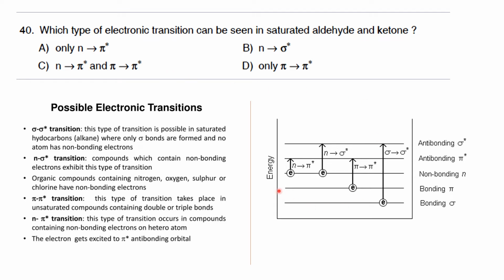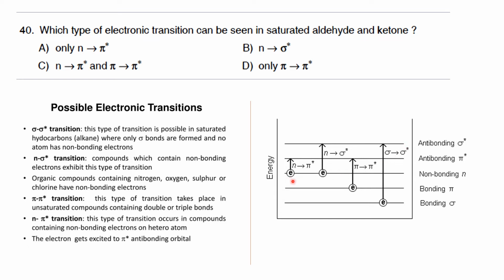Okay, so when you look at the right hand side, you can see the energy level diagram. This diagram represents the various energy levels like sigma, pi, non-bonding, pi star and sigma star orbitals. So this is the sigma orbital, this is the pi orbital, this is the non-bonding orbital, this is the pi star and sigma star orbitals, which are anti-bonding in nature.